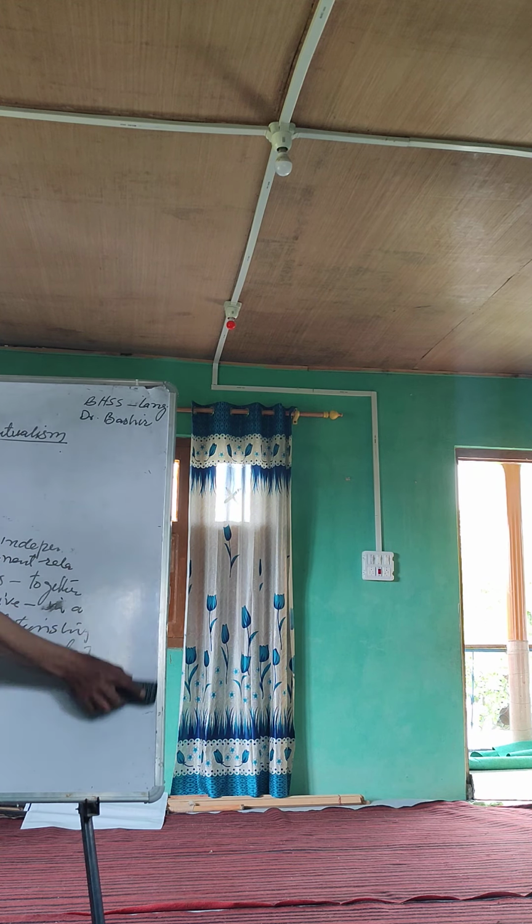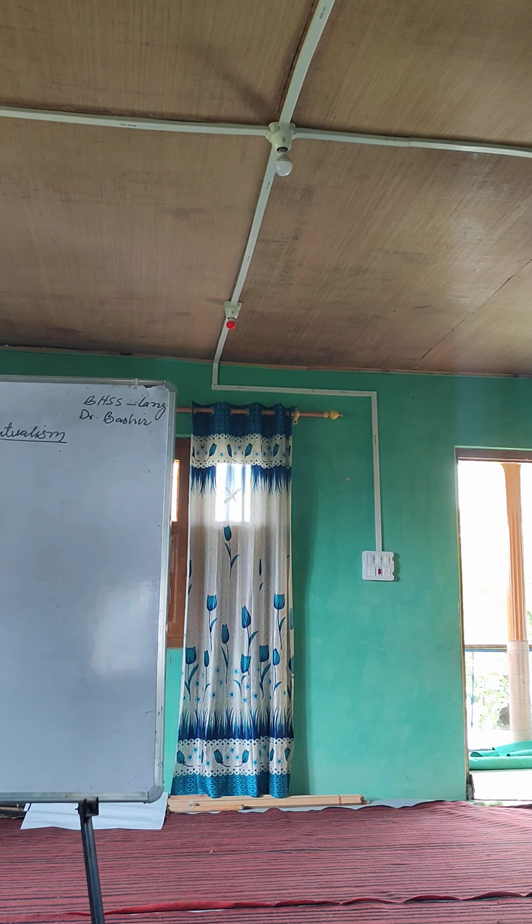The first and foremost important example of mutualism is lichen.